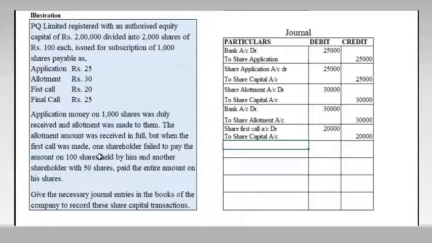So there is a calls in arrear. How much will be the calls in arrear? See, he didn't pay his amount on 100 shares. So 100 into 20 rupees on first call. So the amount will be 2000. We won't get rupees 2000. 2000 is the calls in arrear.